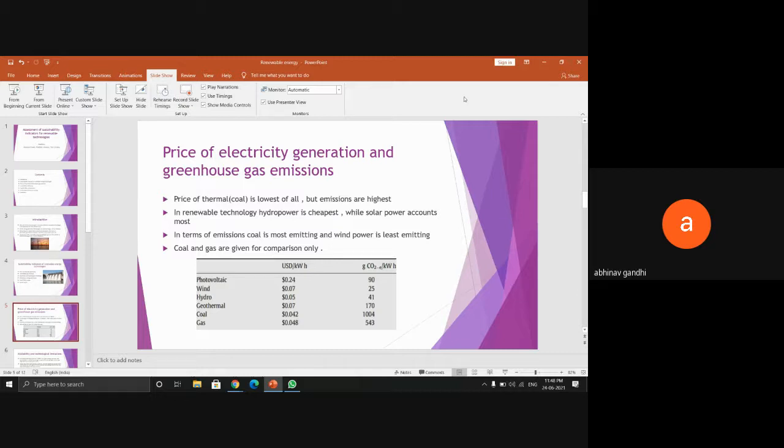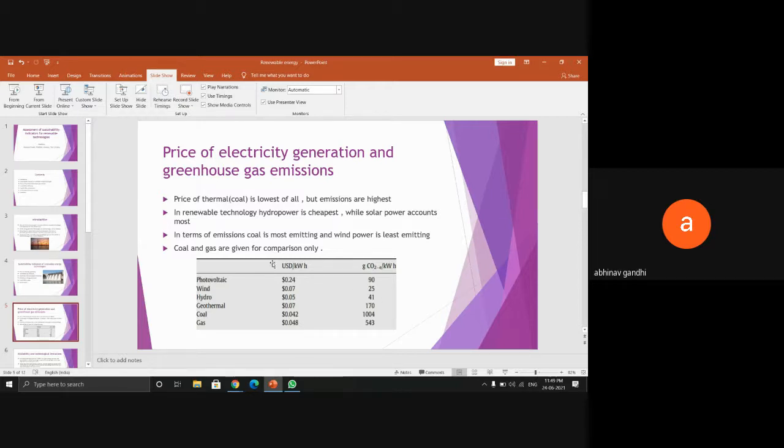If we compare the price, coal is the cheapest, at 0.02 dollar per kilowatt hour. But as it generates high greenhouse gas emissions, it is not that sustainable.